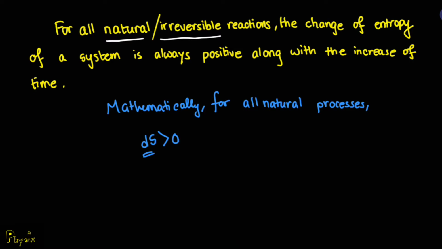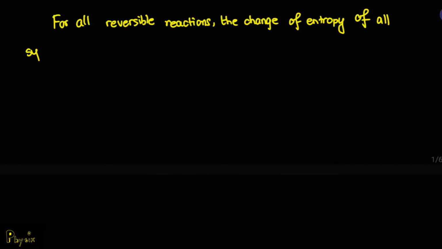Okay, so we are done with the concept of natural/irreversible reactions. Then what might be the case for reversible reactions? Well, the second law actually extends up to reversible reactions, saying that for reversible reactions, the change of entropy of all systems is basically zero with the increase of time. And of course, mathematically, we can say that for all reversible reactions, the dS, which is a change of entropy, is basically zero.